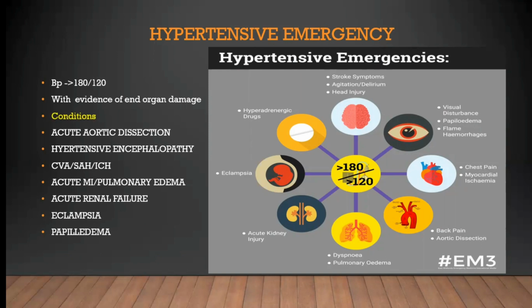In hypertensive emergency, stroke symptoms, agitation, and head injuries will be there. Visual disturbance, papilledema, flame hemorrhage, chest pain, myocardial ischemia, back pain in case of aortic dissection, dyspnea in case of pulmonary edema, acute kidney injury in case of kidney problem, and eclampsia and hyperadrenergic states.